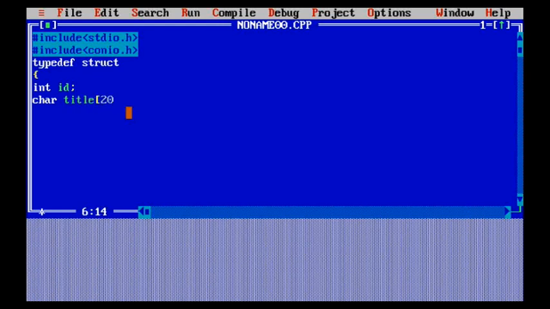Then after that I will write the array of that particular title, meaning how lengthy I want to give it, and then I'm going to define the hours. So hours are given as a float. After that I'm going to close it, and I'm going to define an object over here, say codes, and then I'm going to end it with a semicolon. So what will happen? All the content will be eliminated like we have done in the previous case.